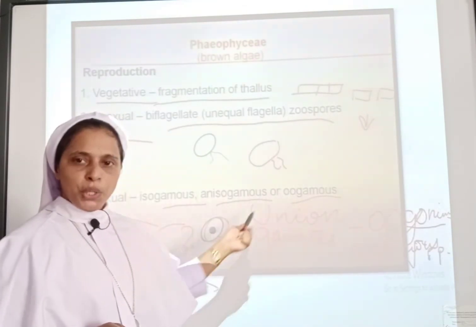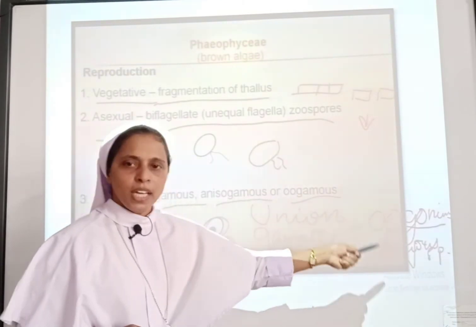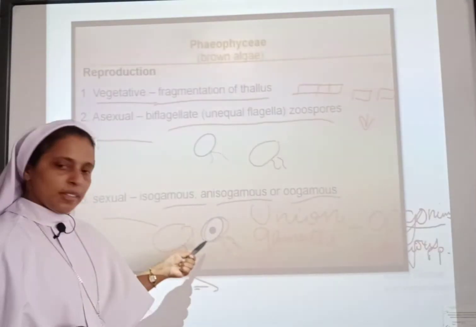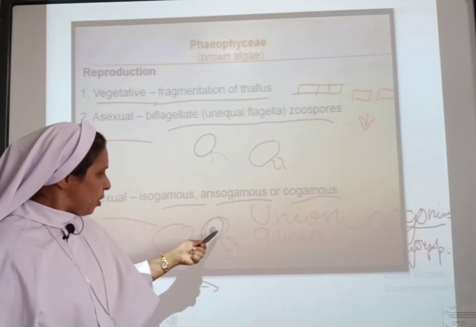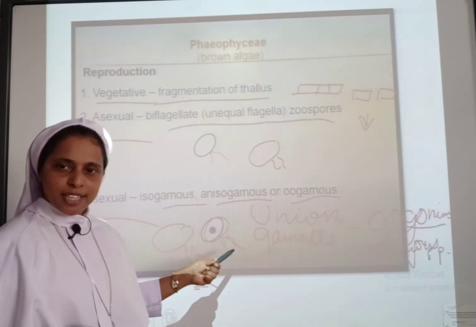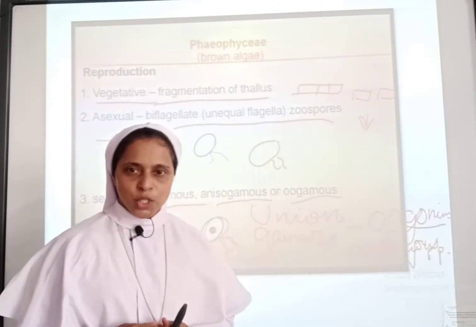As I have told you, union of the gametes will take place within the water, within the oogonium in the oogamous species. And here you can see the pear-shaped or pyriform gametes with the biflagella laterally attached. So it's clear to you all.